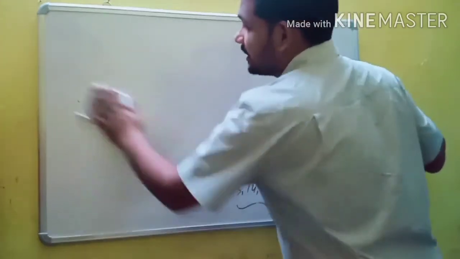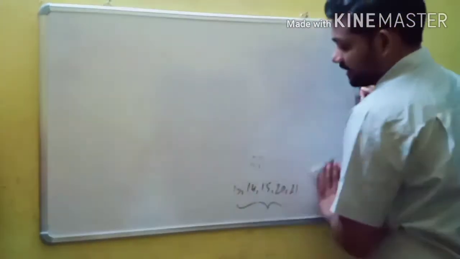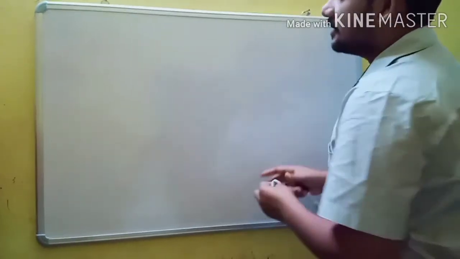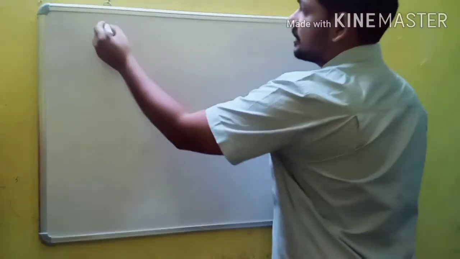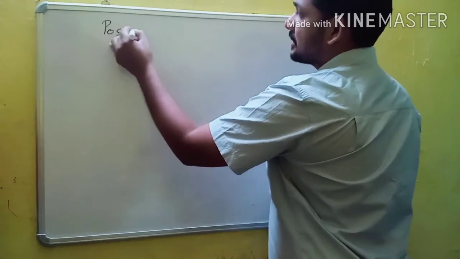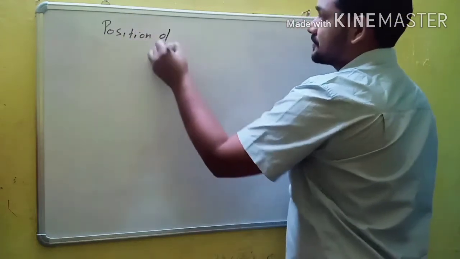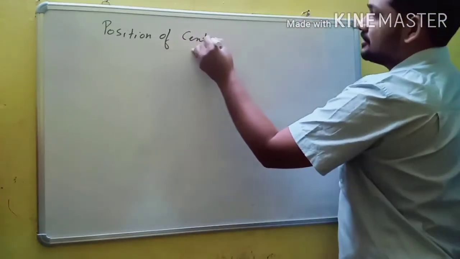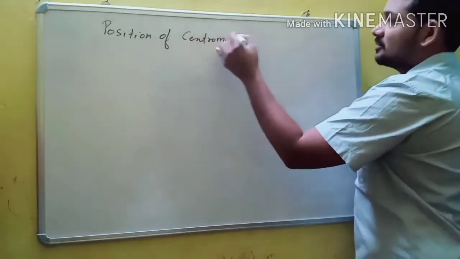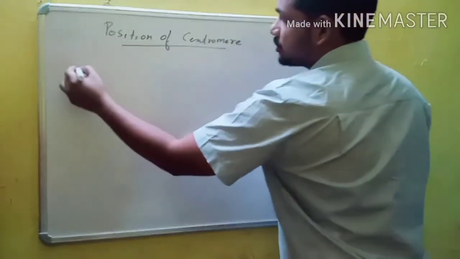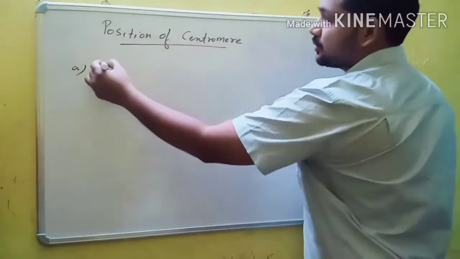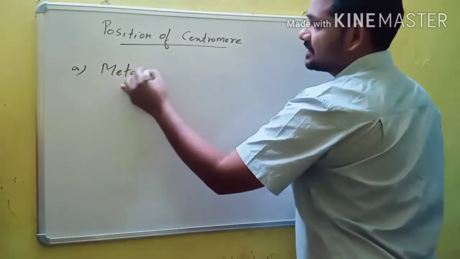Based on the position of the centromere, or primary constriction, chromosomes are classified into four types. The first one is the metacentric chromosome.